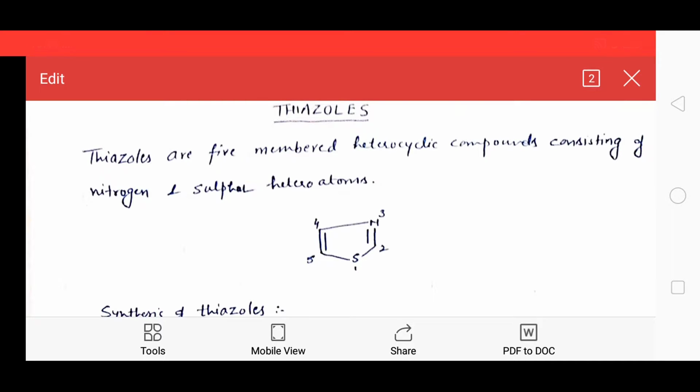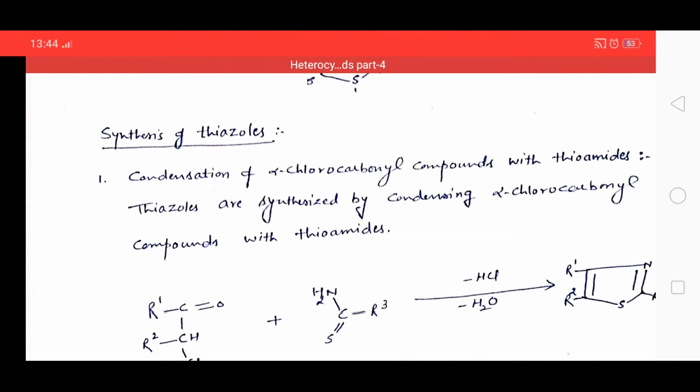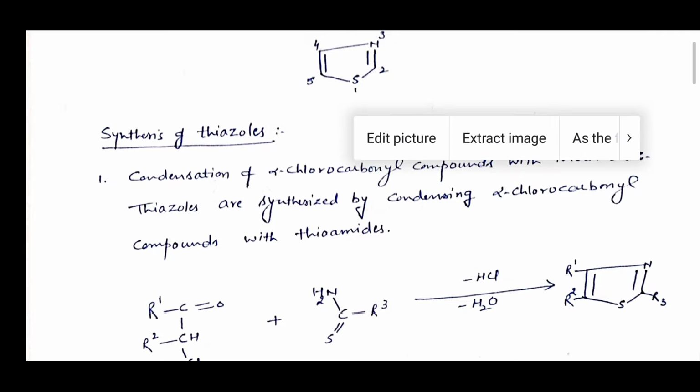Hello students, in the previous lecture we have studied the oxazole ring. Today we will discuss a new heterocyclic ring, that is thiazole. Thiazoles are 5-membered heterocyclic compounds consisting of nitrogen and sulfur as heteroatoms. Structure of thiazole: as you can see in this structure, there is sulfur at position one and nitrogen at third position. Now how will we synthesize thiazole in the lab?